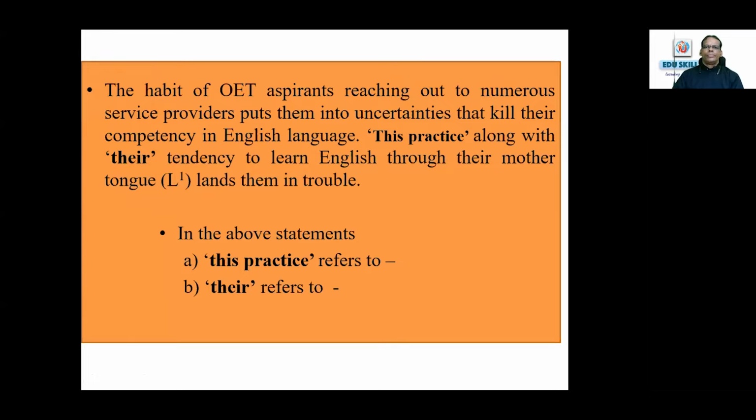The habit of OET aspirants reaching out to numerous service providers puts them into uncertainties that kill their competency in English language. This practice, along with their tendency to learn English through their mother tongue language, lands them in trouble. In the above statement, this practice refers to... Could somebody tell me what is the answer? This practice refers to?